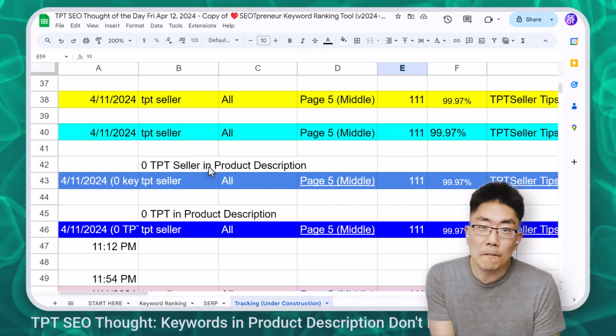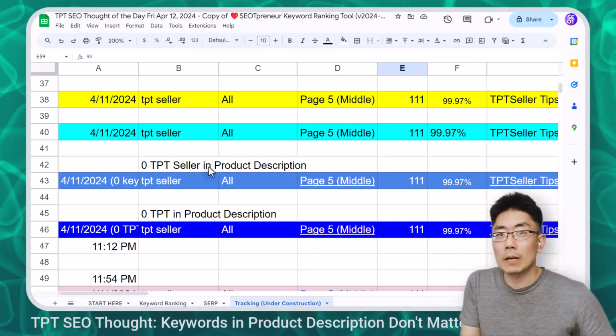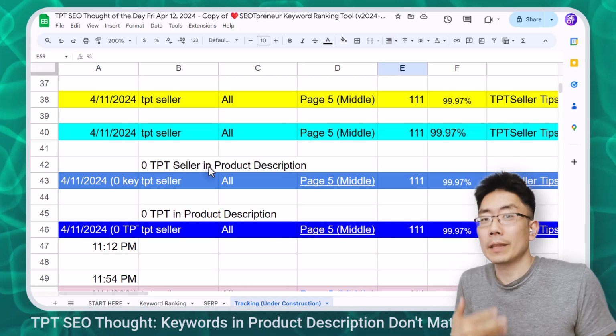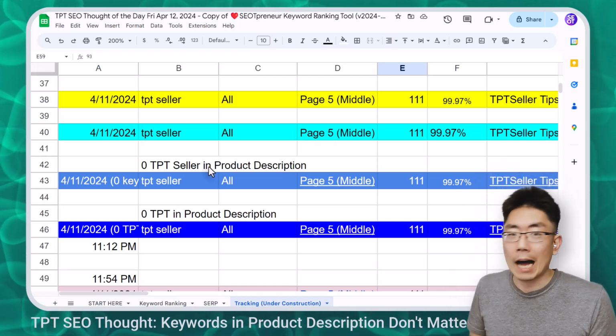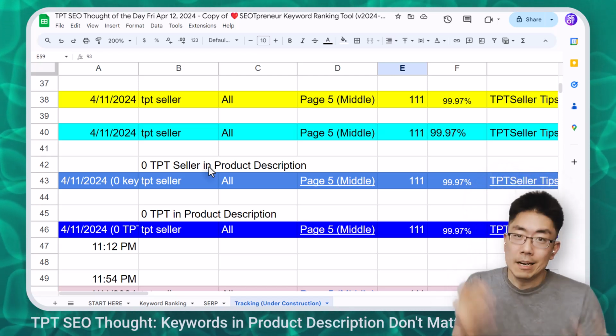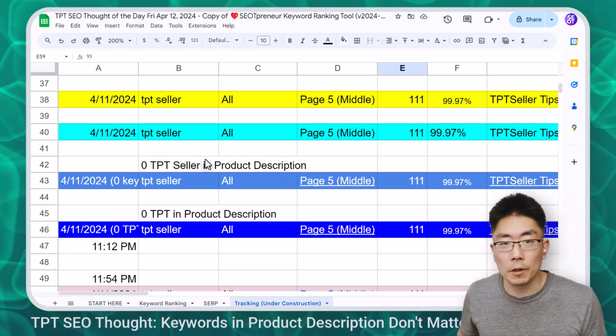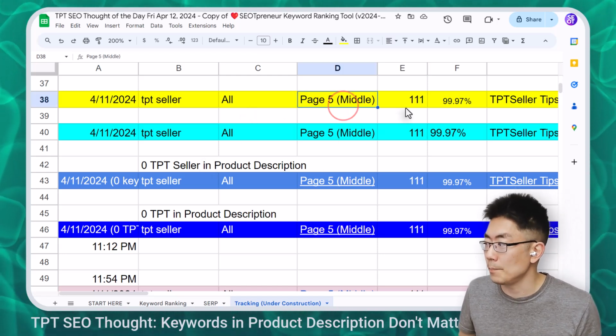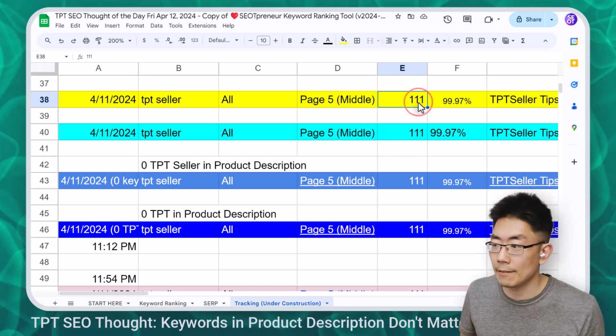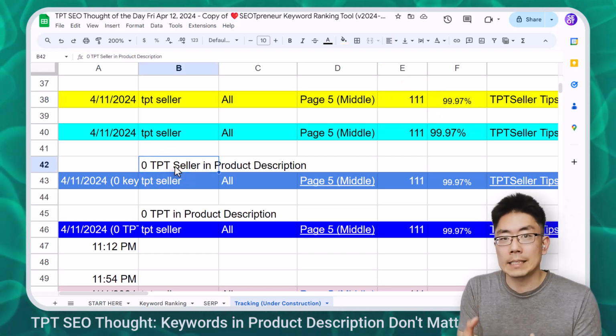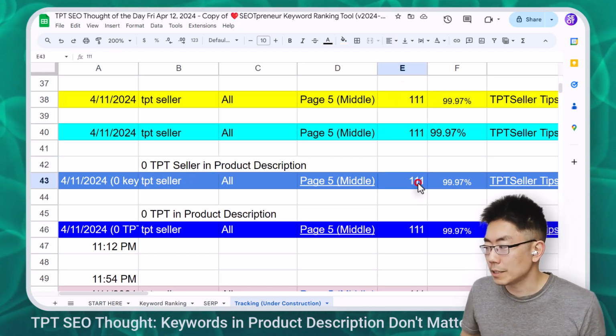So I'm looking for your feedback to find out where I went wrong in this experiment, or to come up with an alternate theory about how I could get the results that we see today. Here's the punchline. Basically, before the experiment, I was on page 5 in the middle, around position 111. I took out all of the TPT sellers from the product description, and I was still at the same position.